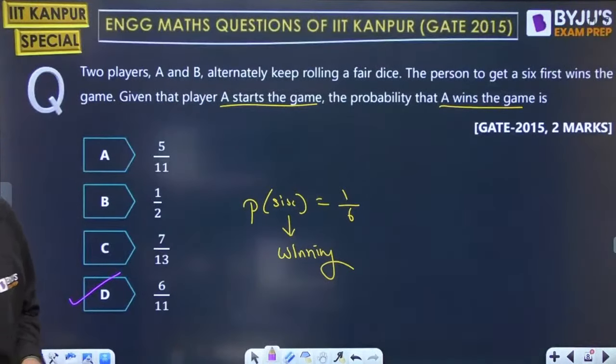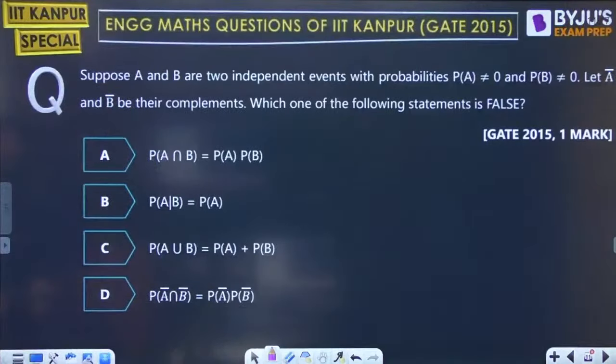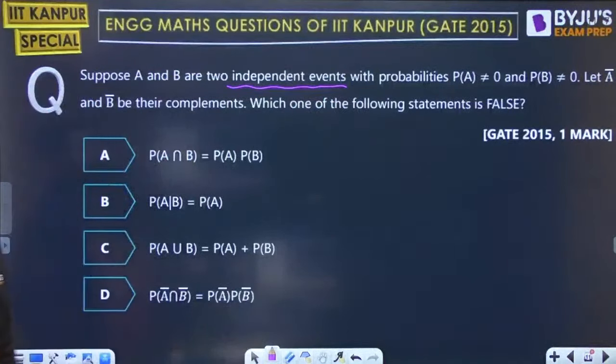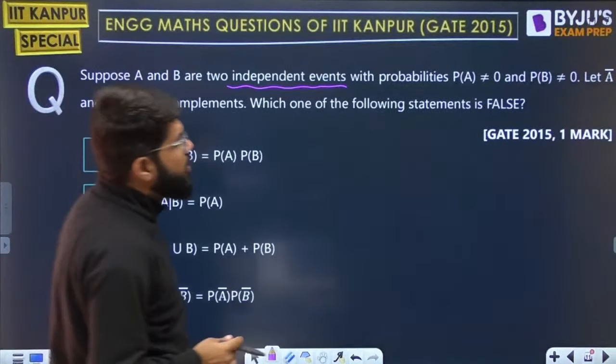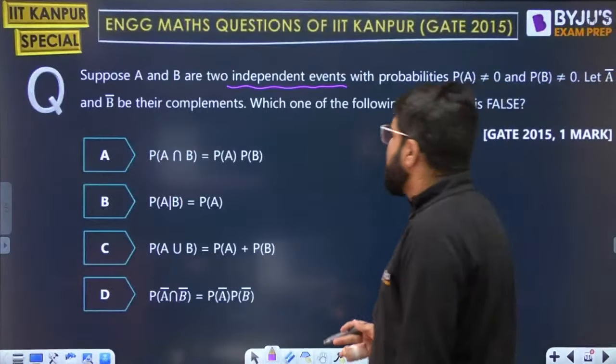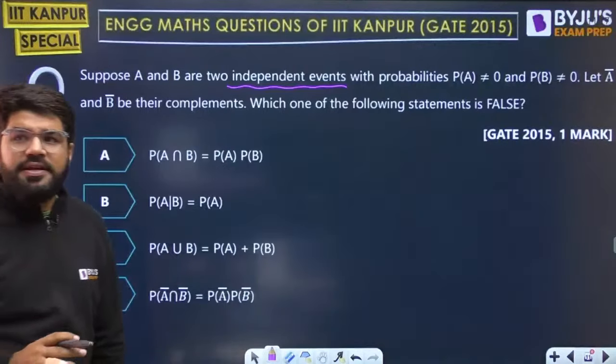Correct, Pranav. Next question, guys, on your screen. Suppose A and B are two independent events with non-zero probabilities, P(A) not equal to 0, P(B) not equal to 0. Let A bar and B bar be their complements. Which of the following statements is false?